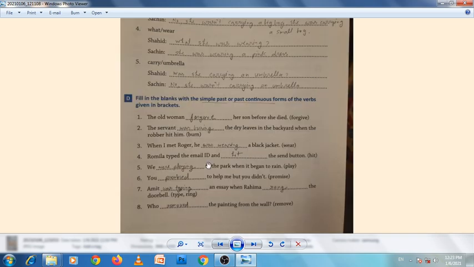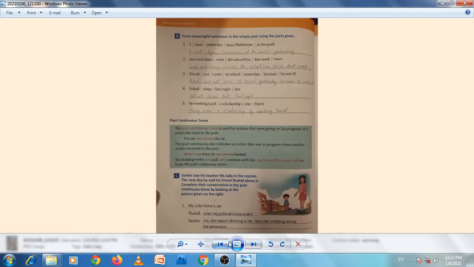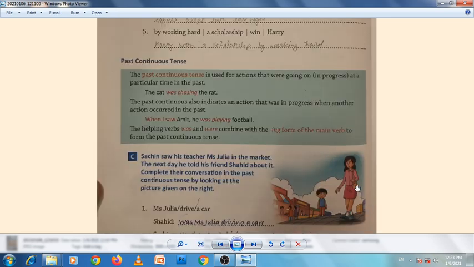And second, we have to make the second sentence in past continuous using these words: wear a pointed hat. So, was she wearing a pointed hat? No, she wasn't wearing a pointed hat. Carry a big bag. Was she carrying a big bag? No, she wasn't carrying a big bag, she was carrying a small bag. You can see in the picture here, she was carrying a small bag.